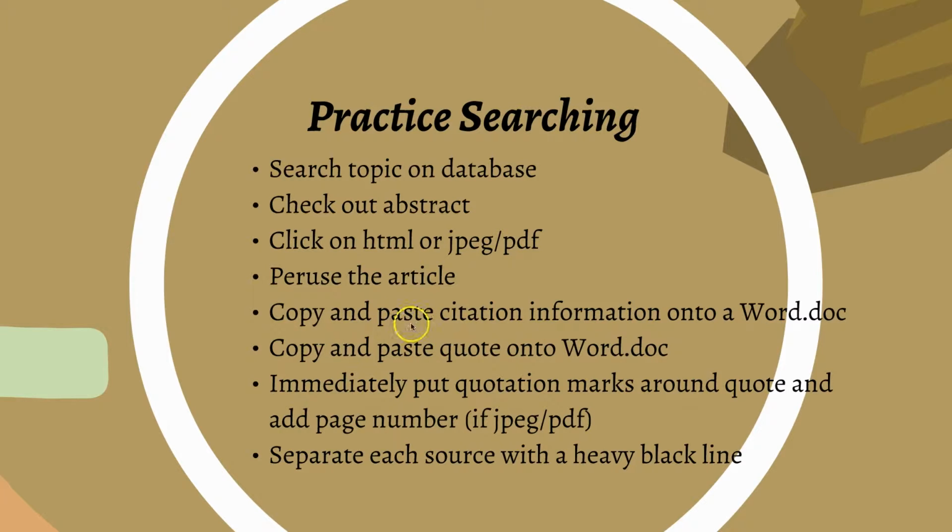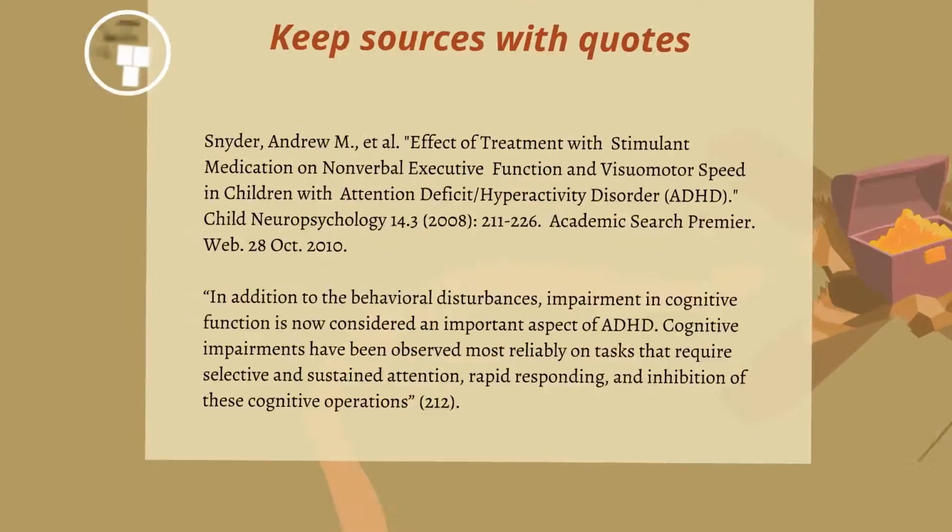Then you're going to peruse the article, and then if you decide that you think you want to use it, the first thing you're going to do is copy and paste the citation information into a Word document. If you find a really good quote, and you've copied and pasted the quote, and you haven't copied the citation information, and you can't find it later, you're not going to be able to use the quote. So be sure that the first thing you do is copy and paste the citation information, then copy and paste the quote, immediately put quotation marks around the quote and add the page number. Then separate each source with a heavy black line. I've learned that through trial and error.